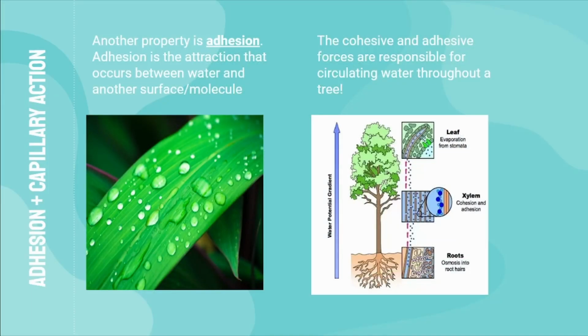In general, the cohesive and adhesive forces work together and are responsible for circulating water throughout a tree. As we can see below, the water molecules are brought upwards by the cohesive and adhesive forces. This is because inside the leaves, there are small pores called stomata that allow the water to evaporate out. As the water leaves out of the leaves, it brings along the other water molecules upward with it. The actual circulation is a little bit more complicated, but we can go over that in another video.